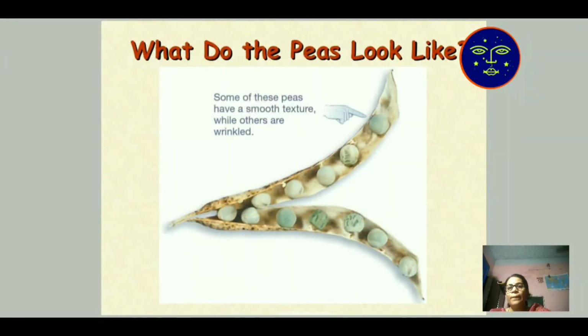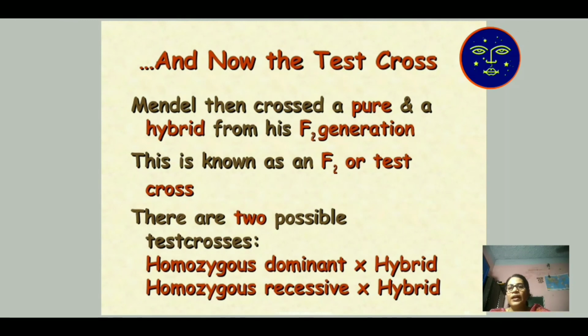What do the peas look like? Here is the pea plant. Peas look like this with a smooth texture, while others are wrinkled. And now the test cross. What is the test cross?